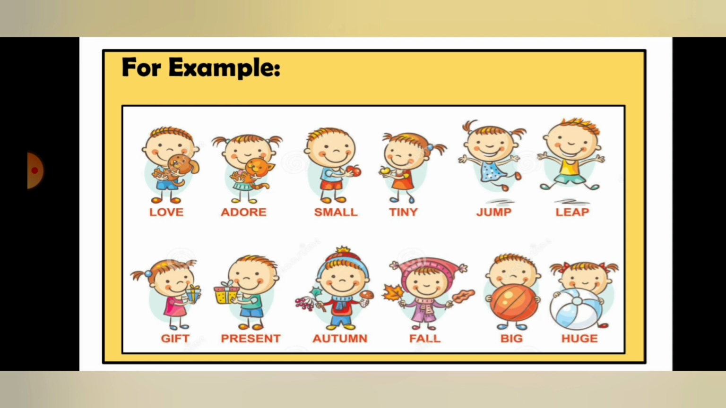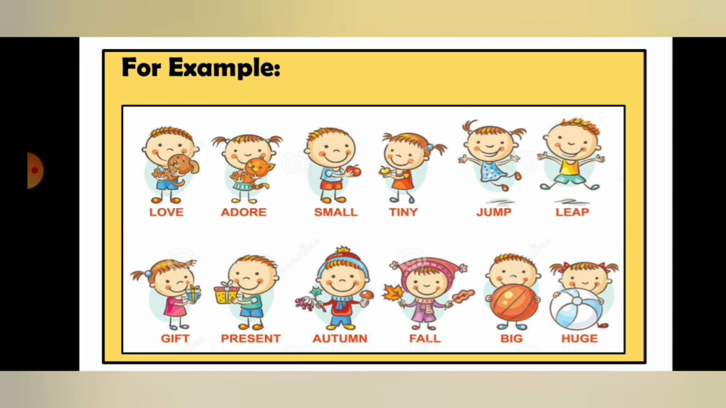Then the next words are autumn and fall. You can see in the pictures also that in the fall the leaves fall from the trees, and you can have fruits in the autumn season. So both autumn and fall are words with the same meaning. Okay, so this is also another example of synonym.